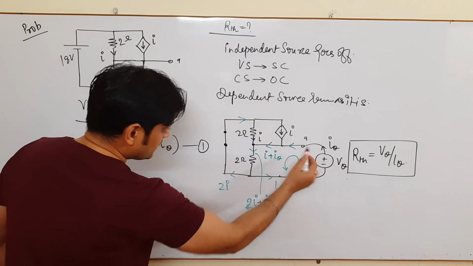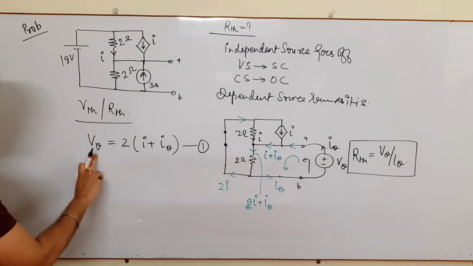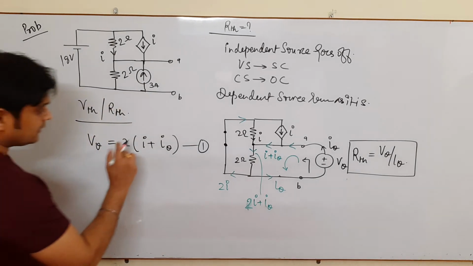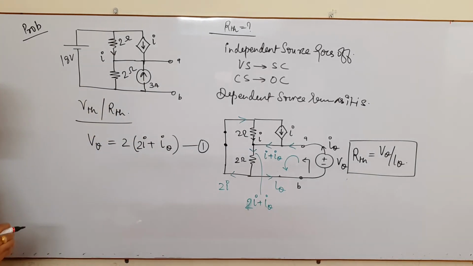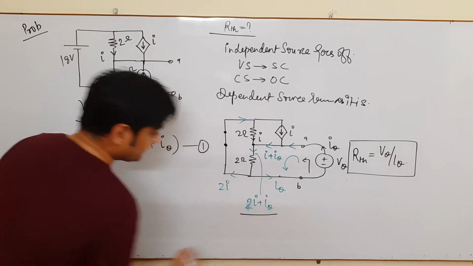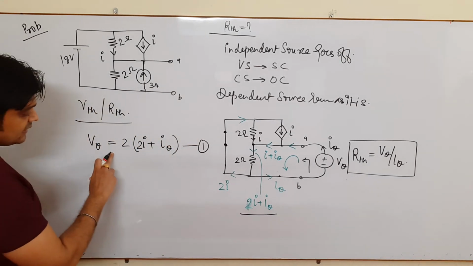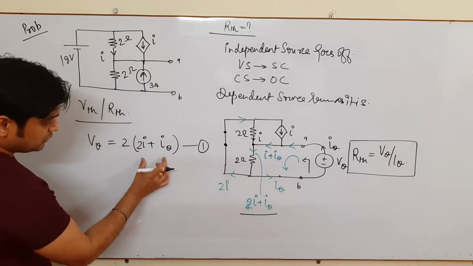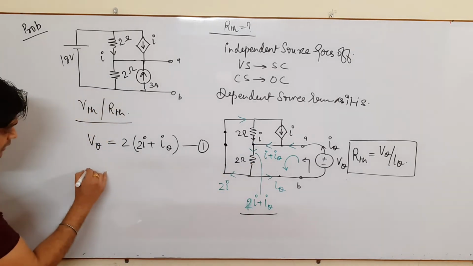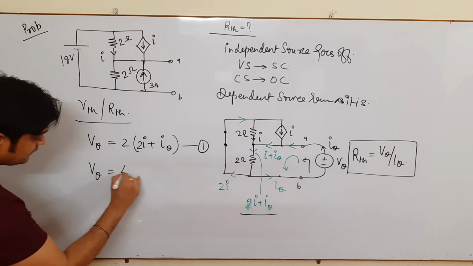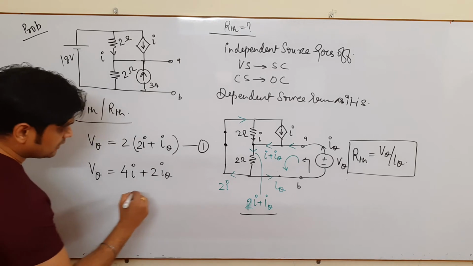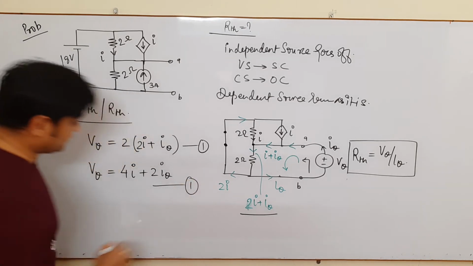Since there exists a single voltage source Vθ, that should be equal to 2 into, sorry, 2I plus Iθ, because the current in the 2 ohm resistance is 2I plus Iθ. So Vθ is equal to 2 into (2I plus Iθ), so Vθ is equal to 4I plus 2Iθ. This is your first equation once again.